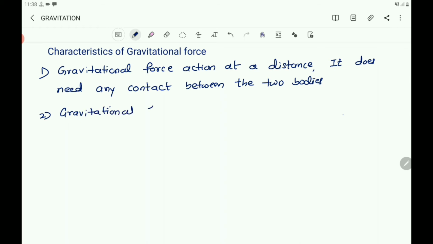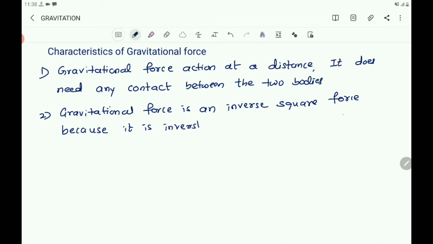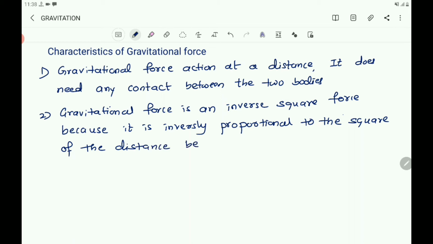Gravitational force is an inverse square force, because it is inversely proportional to the square of the distance between the two bodies.